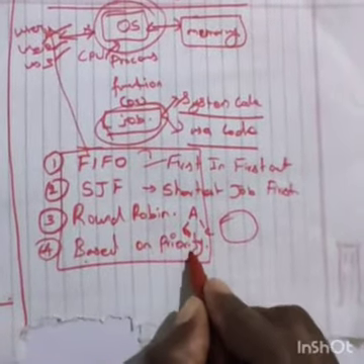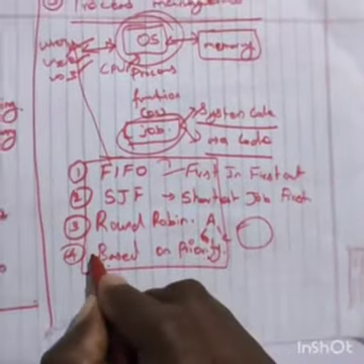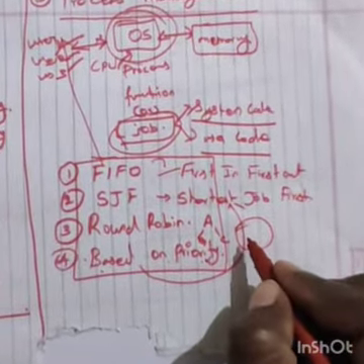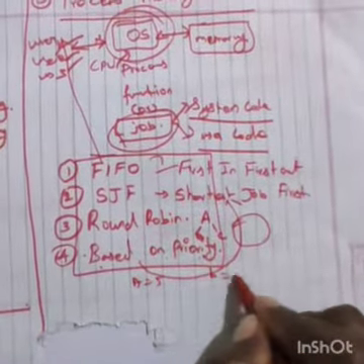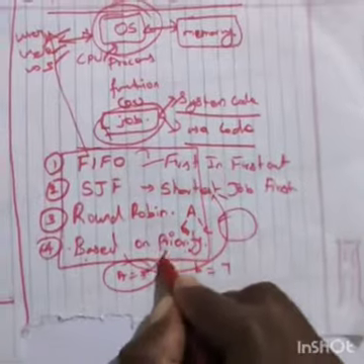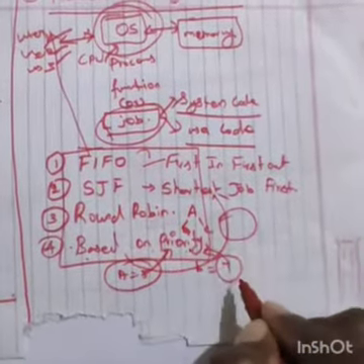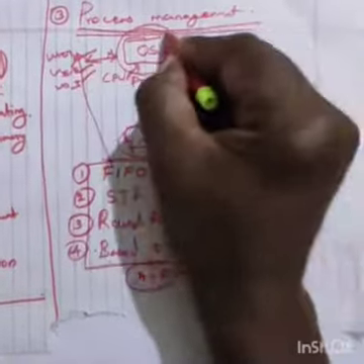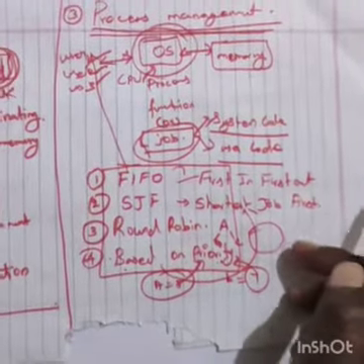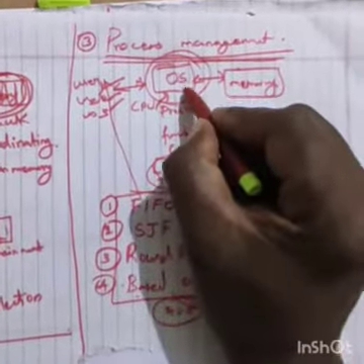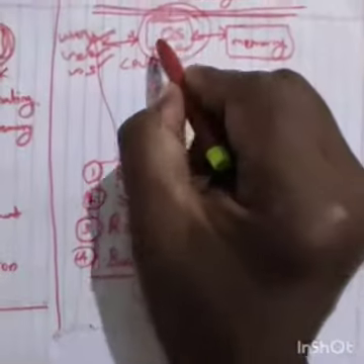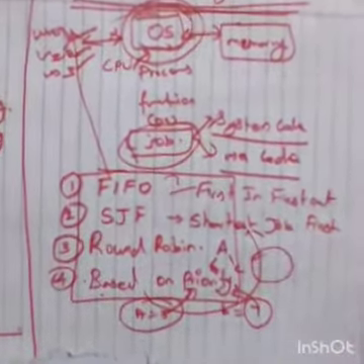Next, based on priority. Based on priority, as with the shortest path, if A is 5 and B is 7, who is the shortest? A only, based on priority. B is second and is finished after. So that is called based on priority. All these belong to the process management system. Who does it? The OS only processes it. Each and every job is done by the OS only.